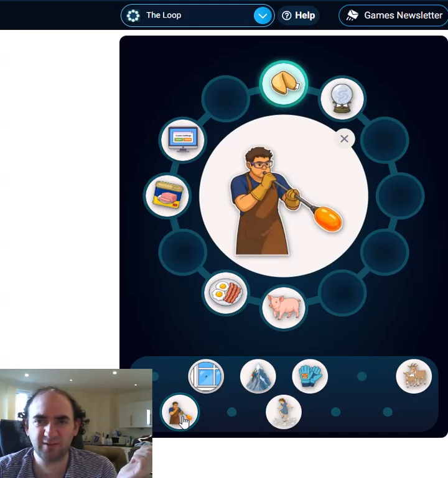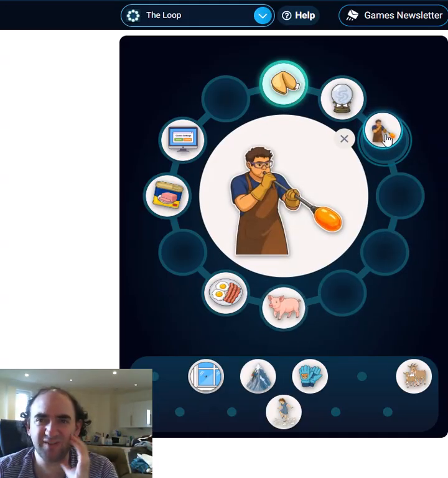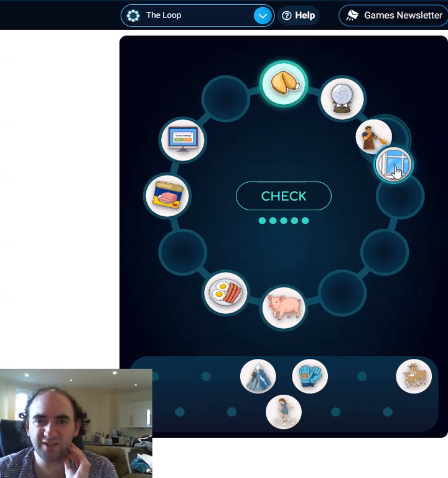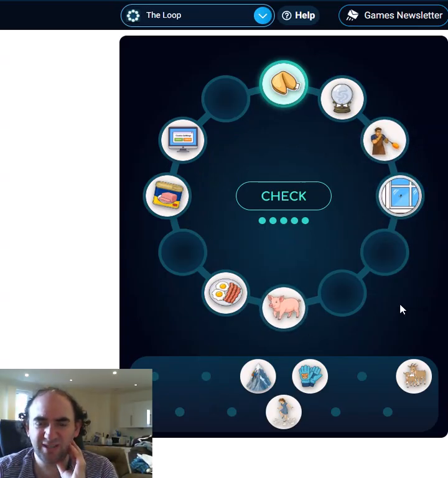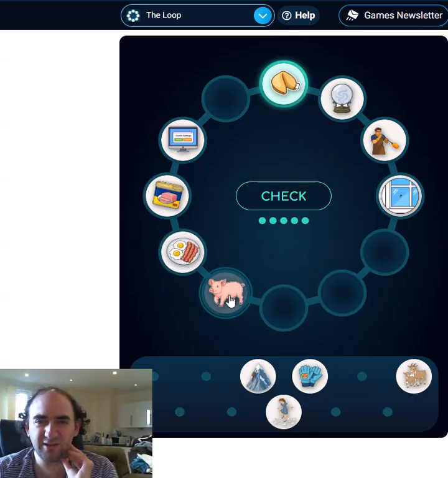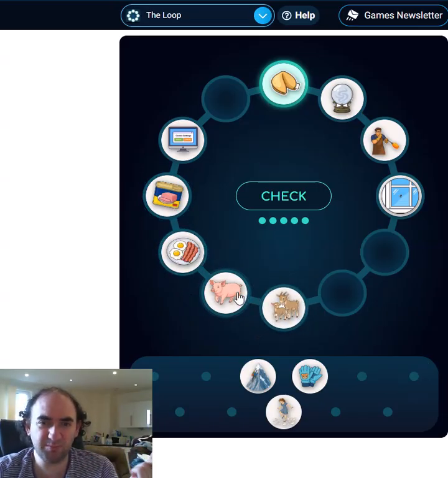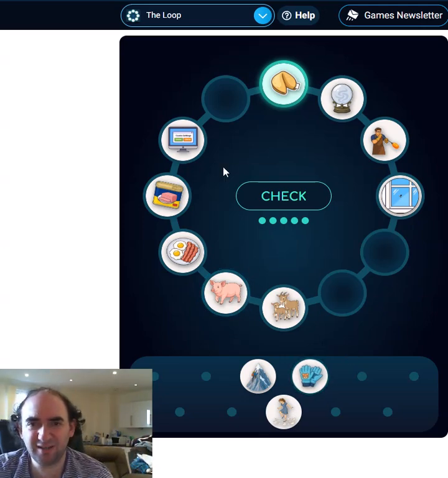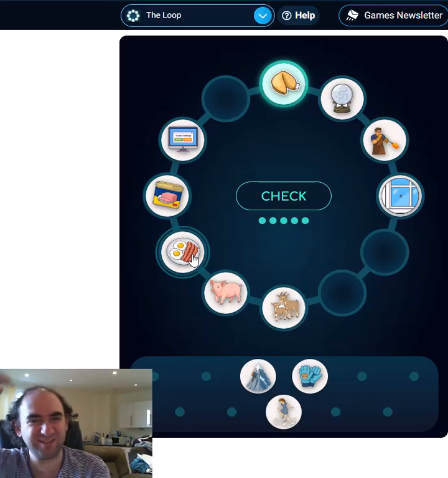What's this one? Glass blowing. I mean, let's just stick that next to the crystal ball and we'll stick the glass on the other side. Now, what do we do? I'm going to go back to my original guess of having the spam next to the breakfast, the bacon next to the pig. We'll put the goat next to the pig because they're both farm animals. Now, how do we link those to these three pictures? I mean, the eggshells is surely going to go next to the picture with eggs in. That's the problem with what I've done here.